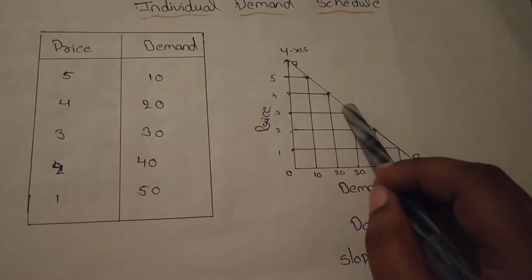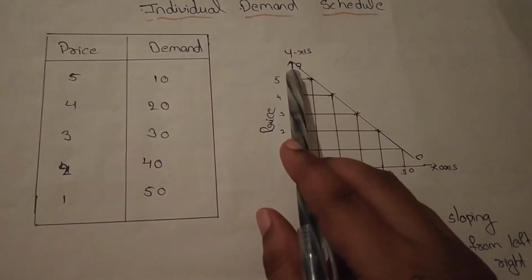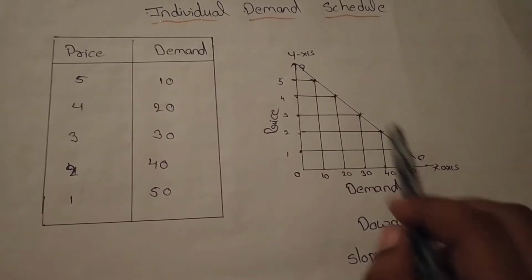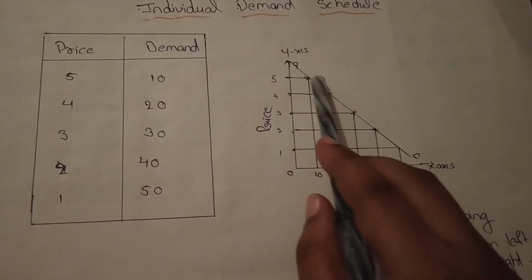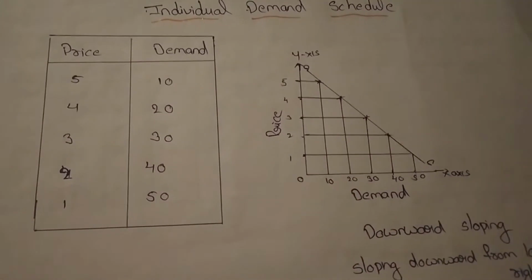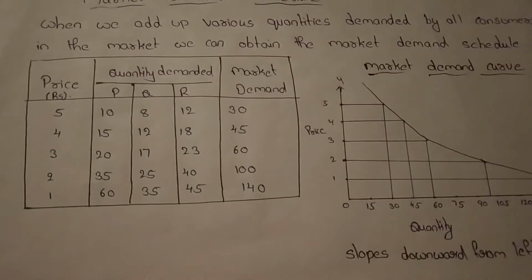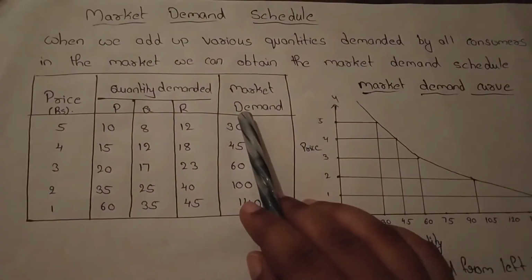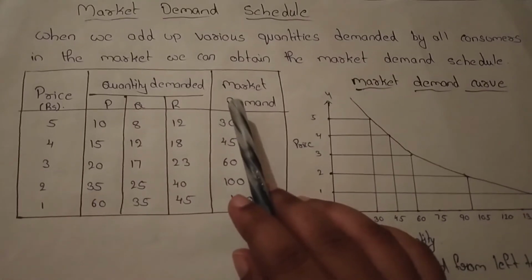So this is the demand curve. It slopes downward from left to right. Next, market demand schedule. So the individual demand schedule relates to a single person.